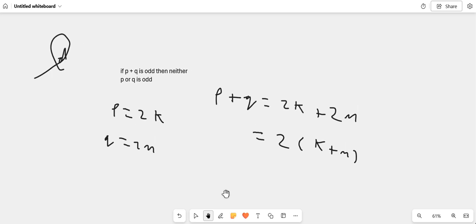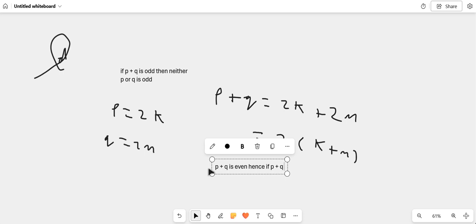So therefore P plus Q is even. Then at least one of P or Q is odd.